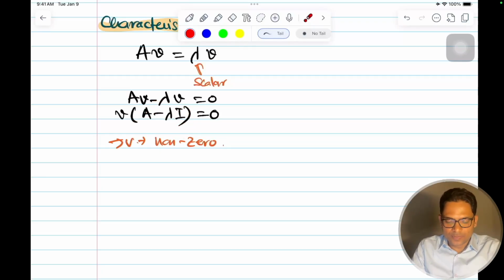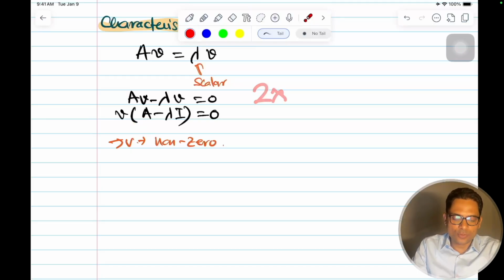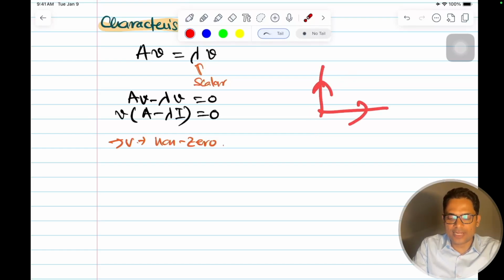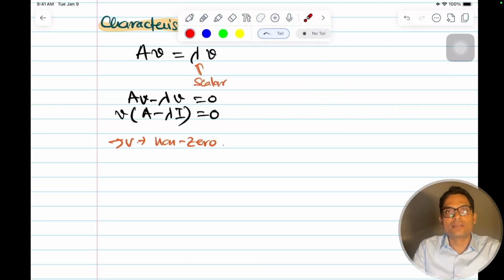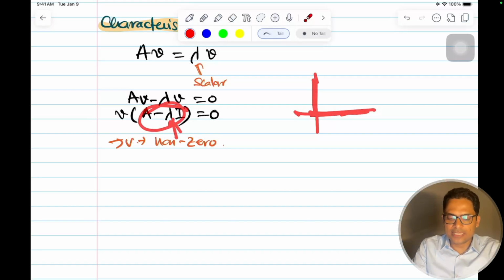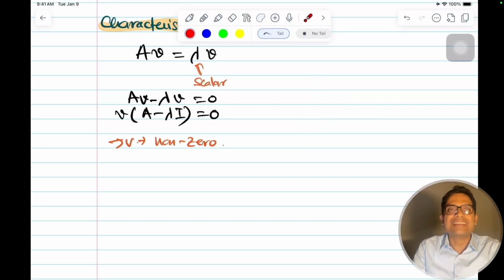Singular means, if it is a two-dimensional matrix, it is not changing the direction of the vector in two directions. If it's a two-dimensional matrix, then it should rotate the vector also, because the changes will be on both directions, on both the x and y axis. Since the changes are not happening in both the directions, either of the directions has collapsed, which means the matrix is singular. This resultant matrix is singular, that dimension has collapsed, and the change is happening only in one direction. That is called dimension collapse.